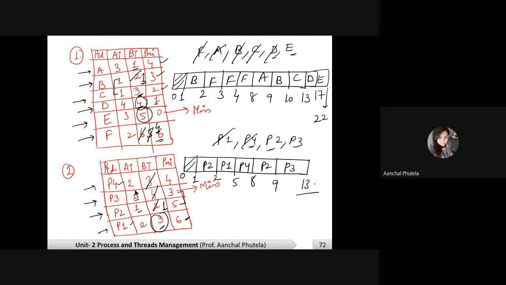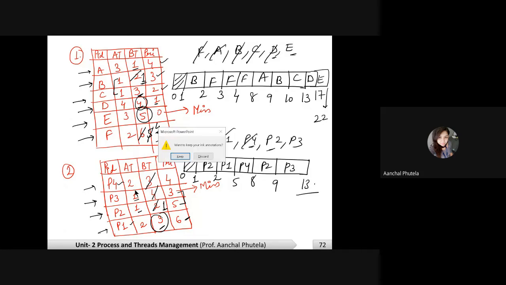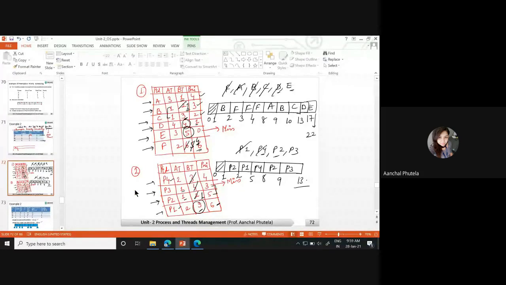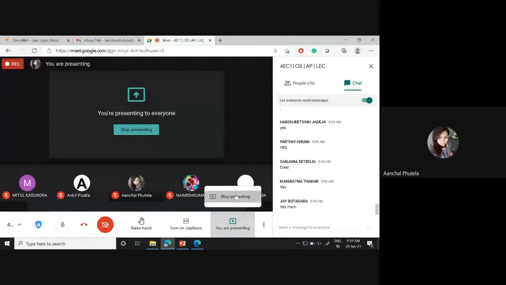So this is how you can do it for preemptive priority scheduling. This is the last scheduling algorithm we have. Is it clear with everyone? Kindly verify your answers with these two questions. We will continue the discussion in the next session. We are done today with all the scheduling algorithms. We have 5 scheduling algorithms, and we will continue in the next session. For today, we are closing this session here.